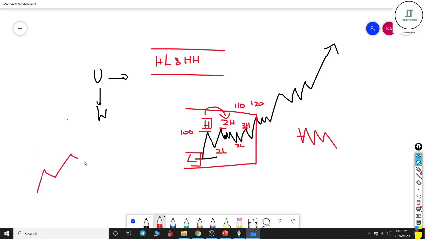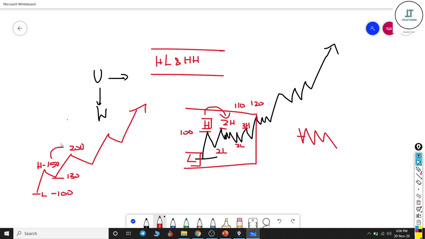But in a strong move, if this low is 100, the next low will probably be 130, and if this high is 150, the next high will be 200.